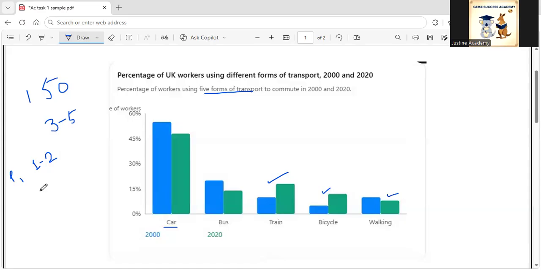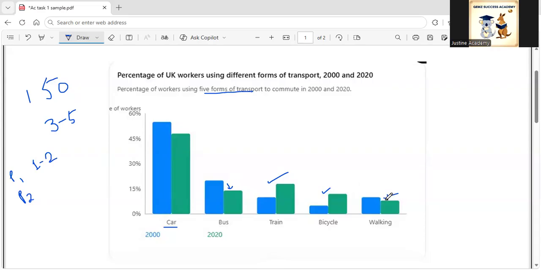Then in the second paragraph, which is the main paragraph, we can write about the overall trends that we observe. We can write that car is the most popular way of traveling. We can also write that bus and walking have become slightly less popular, as we can observe in the graph. Their use has declined a bit.